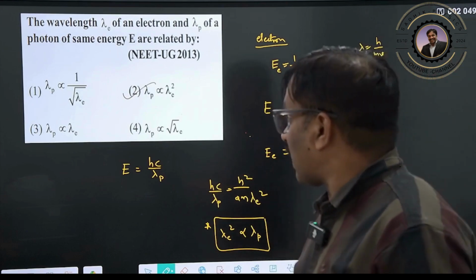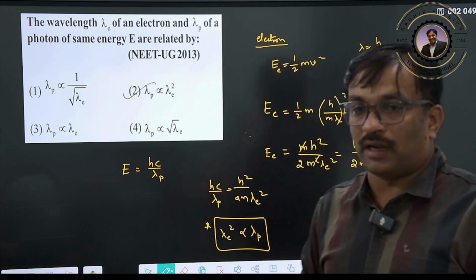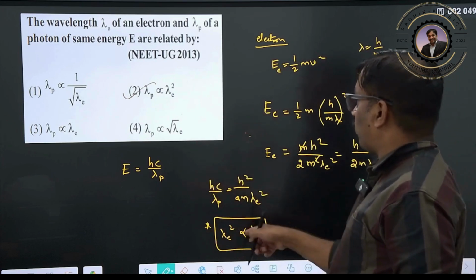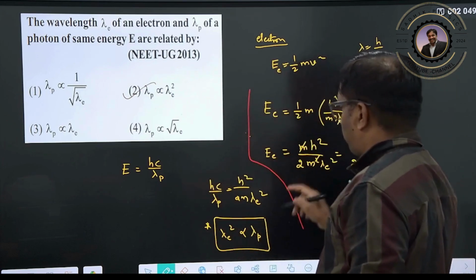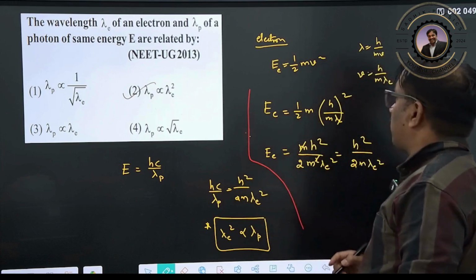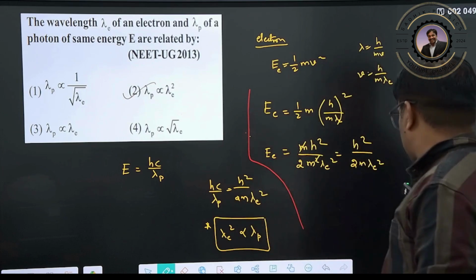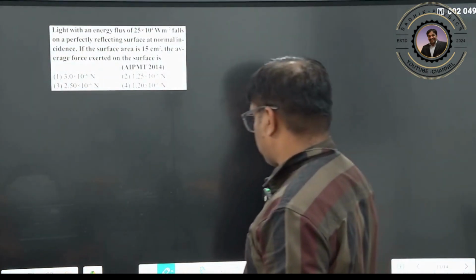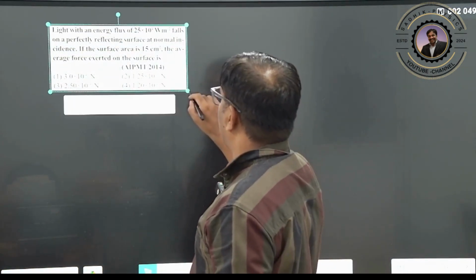You need to understand this very clearly: the energy of the photon and the energy of the electron, very important. You should know this difference, then only you can solve it. Now let us see one more concept.